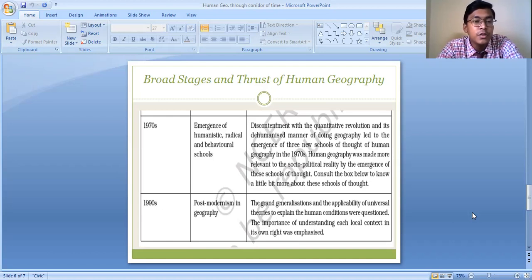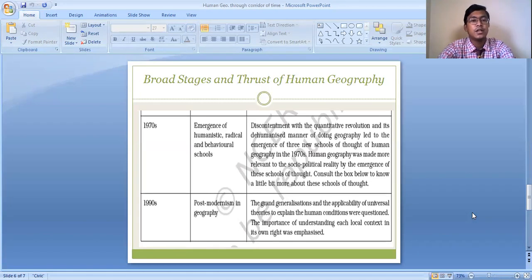But this general theory may not be applicable for all the different places or for all the different groups of people. Why? Because different groups of people differ in their characteristics, and even the physical characteristics of the landforms, the physical environment, vary from one region to another, from one part of the world to another. So a general theory cannot help in understanding in detail the various physical conditions and aspects.